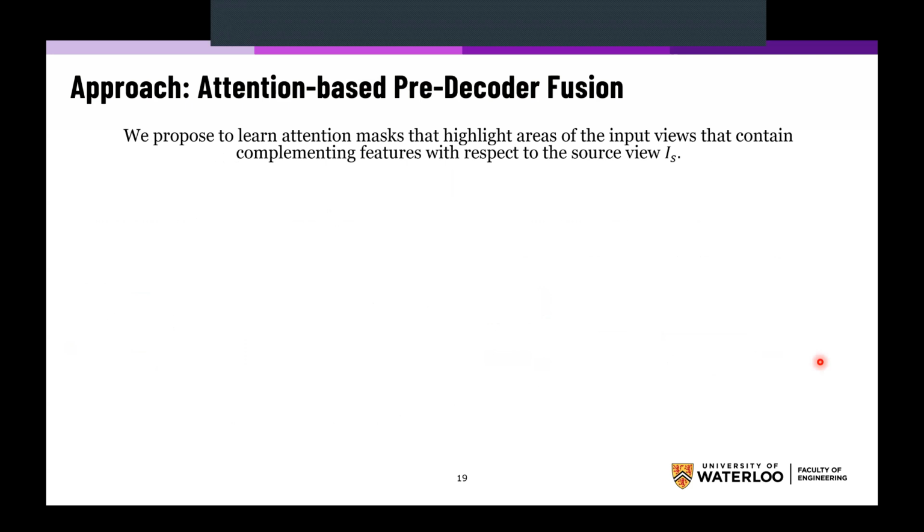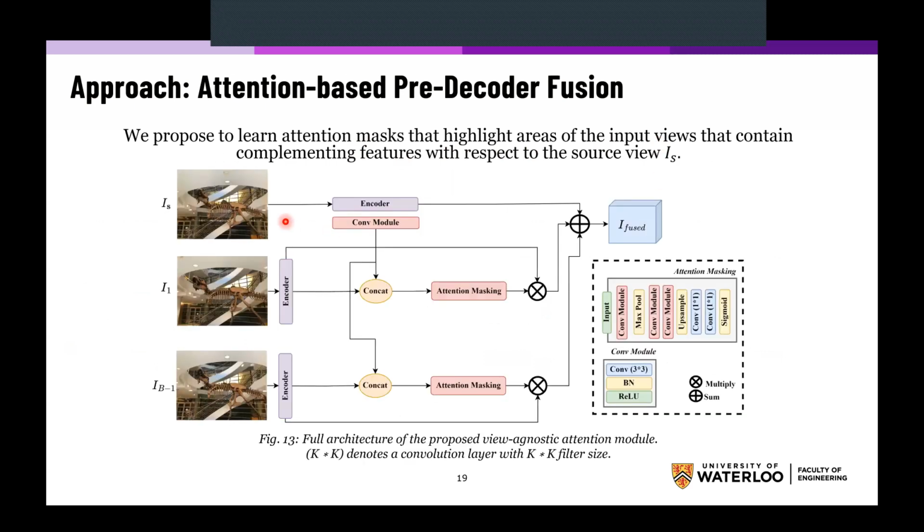Now let's discuss how we do the fusion between the different feature maps from different input views. We propose an attention-based pre-decoder fusion, where we learn attention masks that highlight areas of the input views that contain complementing features with respect to the source view. Given a source view image, I_S, we pass it to an encoder, and we also pass the other views to an encoder to get a feature representation.